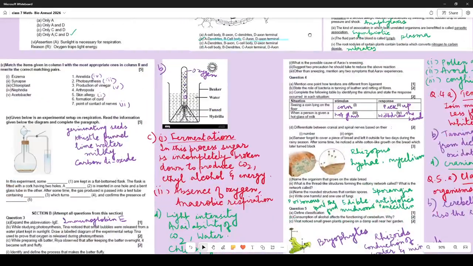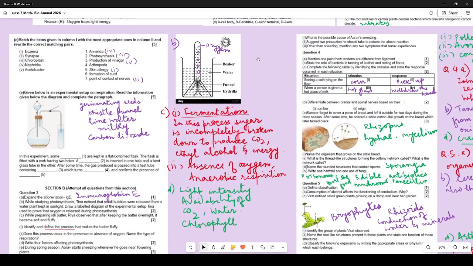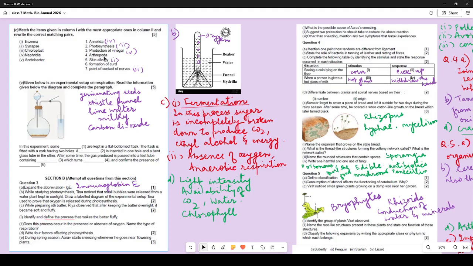Now let us move on to the next bit over here. Match the columns. Eczema is a skin allergy. Synapse is the point of contact of nerves. Chloroplast, photosynthesis. Nephridia are found in Annelida, and Acetobacter is associated with production of vinegar. Many of you have written curd. No, it is production of vinegar.